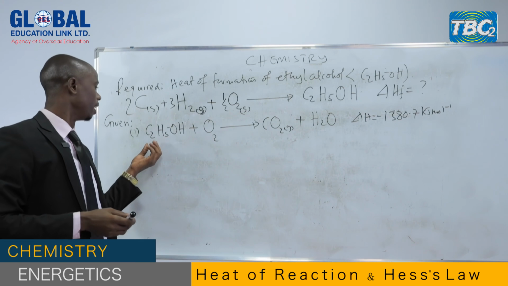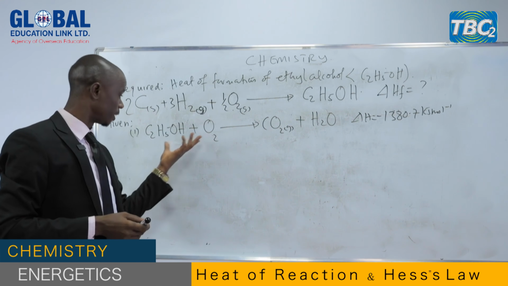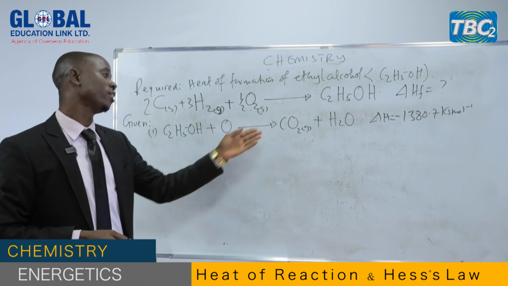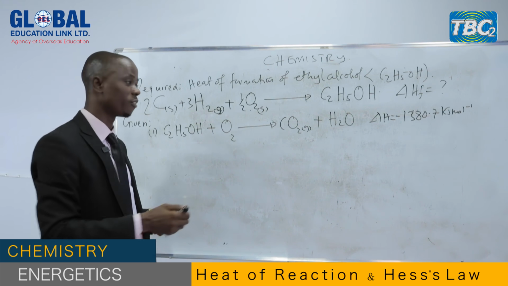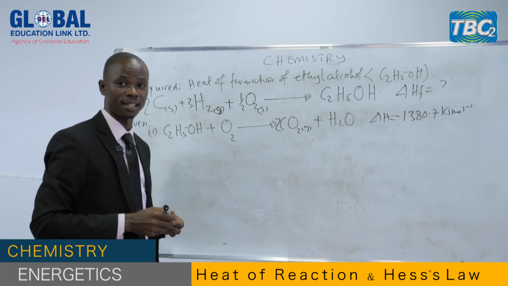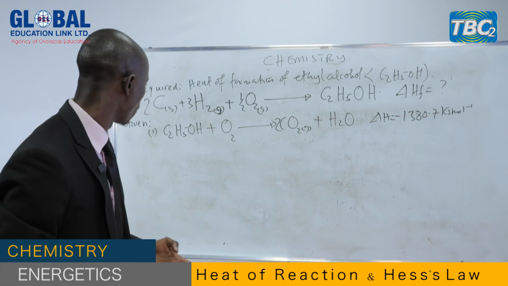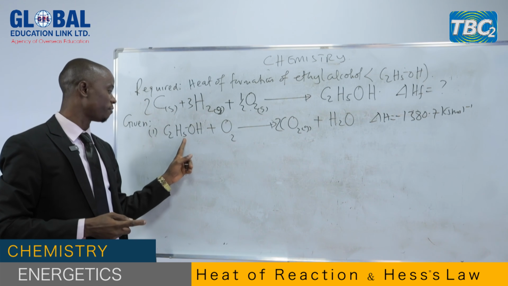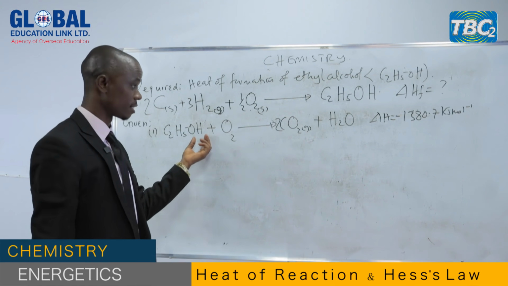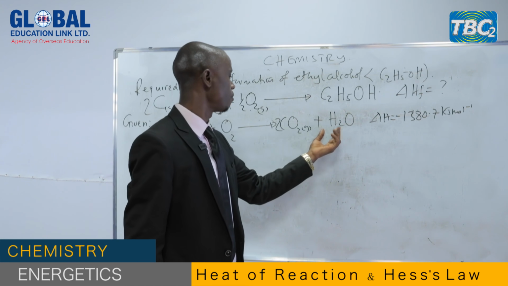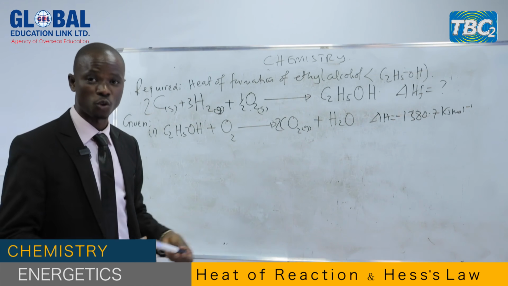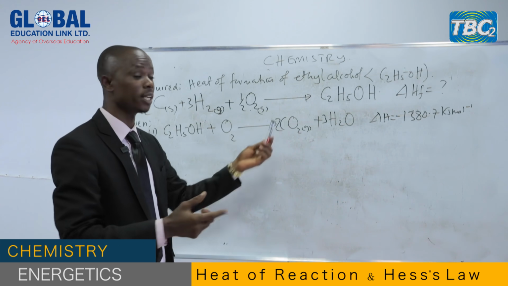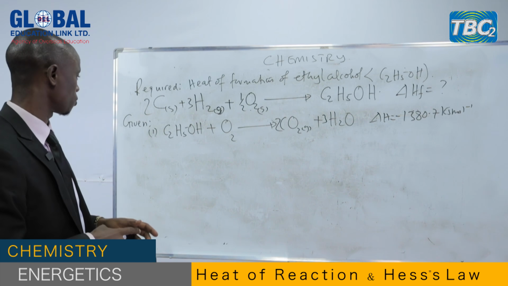Let's balance together. Carbon atoms present on the reactant side, how many are they? There are 2. How about on the product side? Only 1. So what you have to do? You have to put here 2 before carbon dioxide, and then it is balanced. We go to hydrogen atoms. How many hydrogen atoms are present on the reactant side? We have 5 plus 1, we have 6. But on the product side, we have only 2. So what are you going to do? You just put here 3, because when you take 3 times 2, you get 6. That is very simple mathematics.